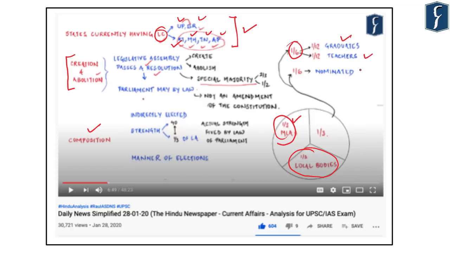Rest 1/6 are basically nominated for the people who have achieved distinction in a specific field. So this is again discussed in detail. All these points which are important here are presented in the PDF, and you are expected to go back to the DNS of 28th of January 2020, for which we have also put the link in the description, and watch this video and understand the importance of Legislative Council.